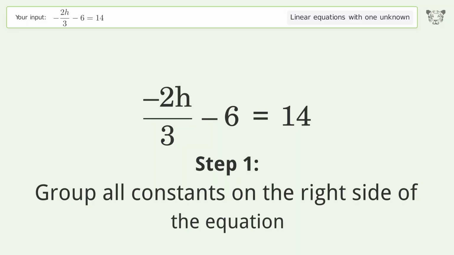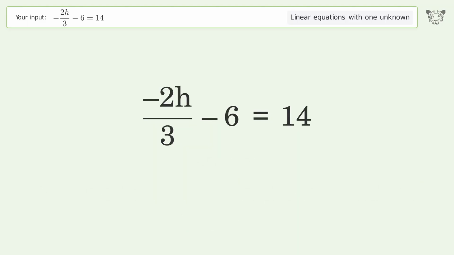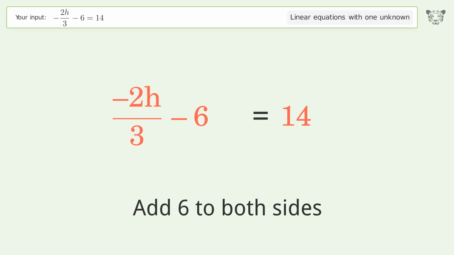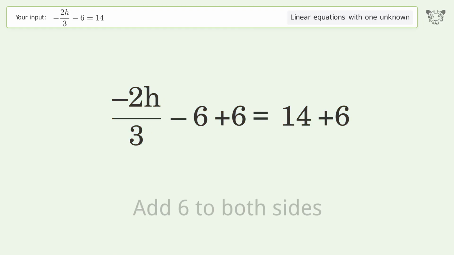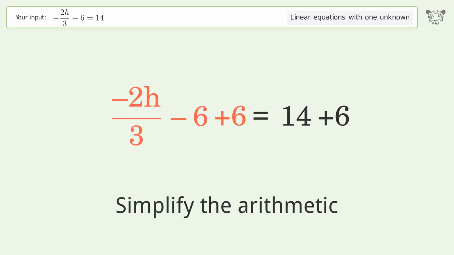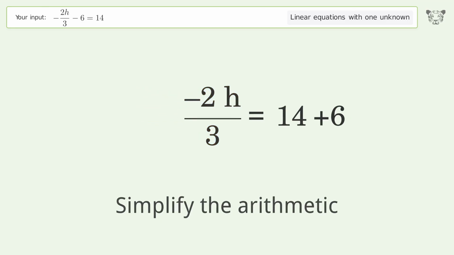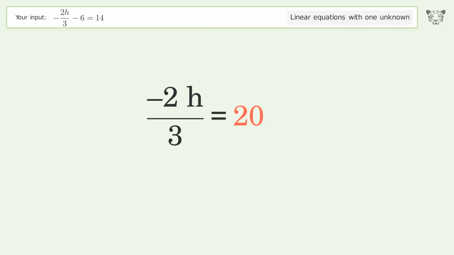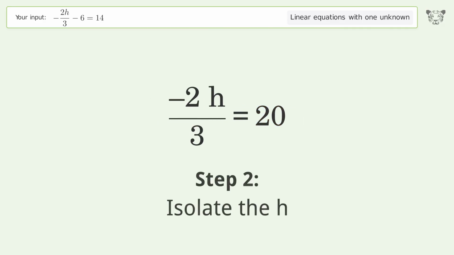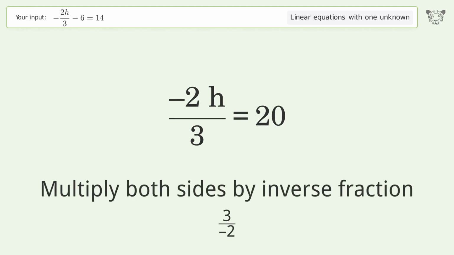Group all constants on the right side of the equation. Add 6 to both sides. Simplify the arithmetic. Isolate the h. Multiply both sides by inverse fraction 3 over -2.